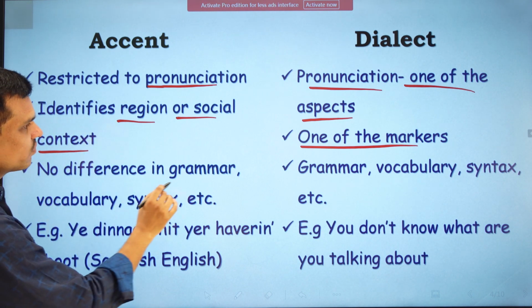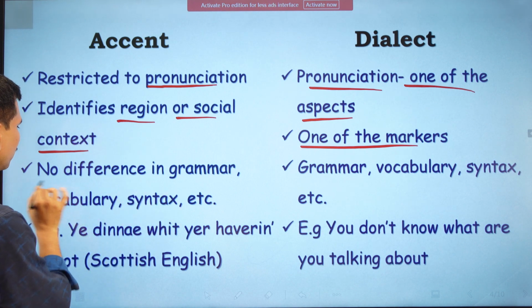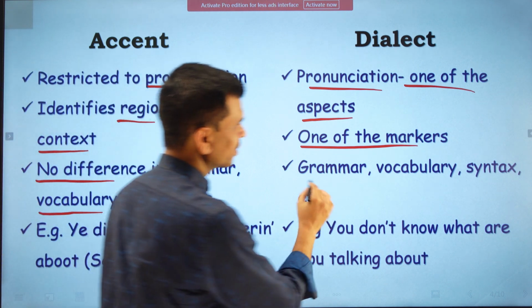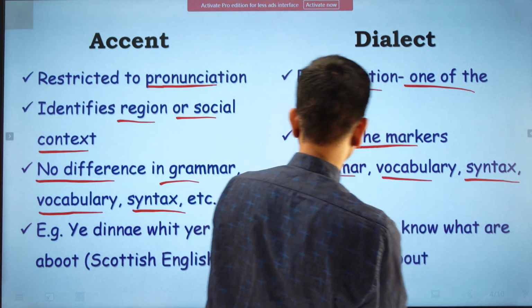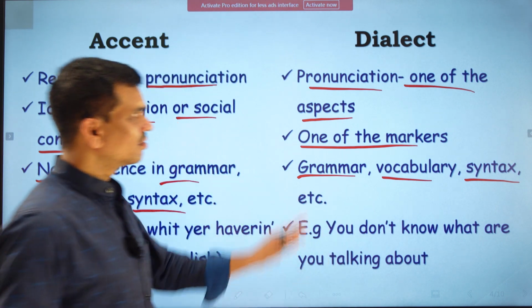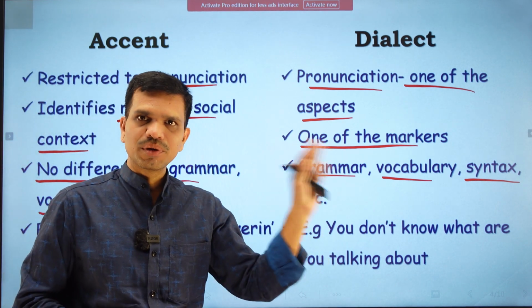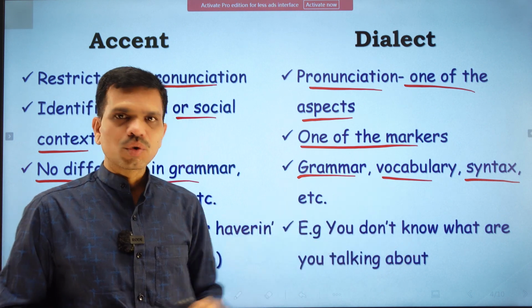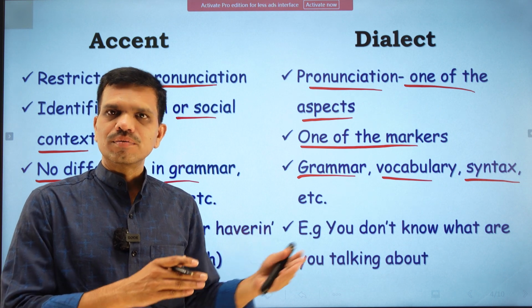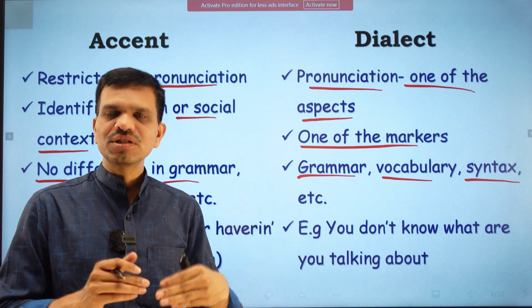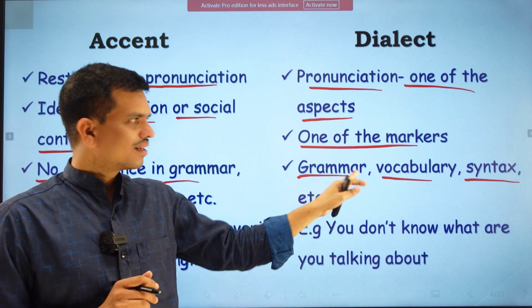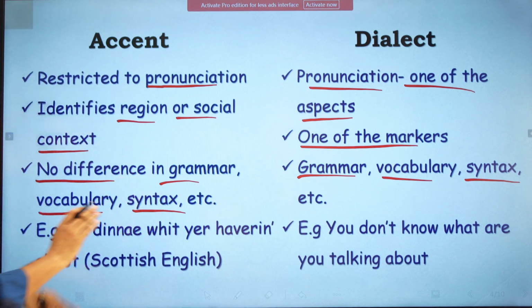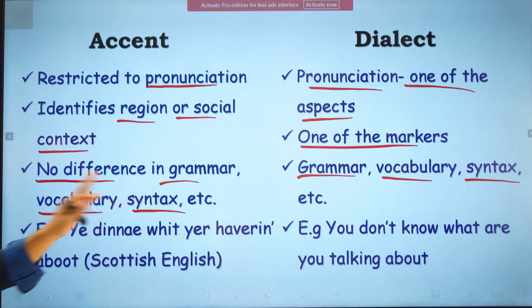Then we have no difference in grammar, vocabulary, syntax, etc. So this is a very crucial feature of the accent. In dialects, we generally find differences in grammar, vocabulary, syntax, etc. Sometimes the grammar of the same language may be different in a dialect, or the vocabulary, because lexical borrowing is a feature of dialect. Hence dialect can differ in grammar, in vocabulary, and in pronunciation. But in accent we do not have any difference in the vocabulary, syntax or grammar.